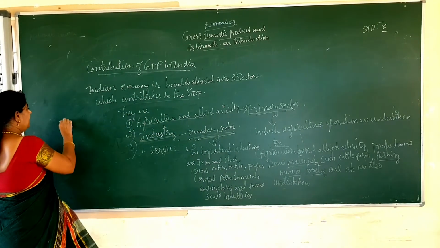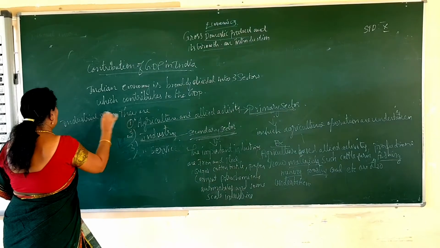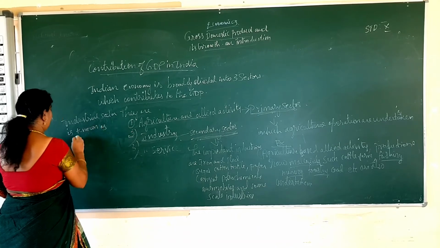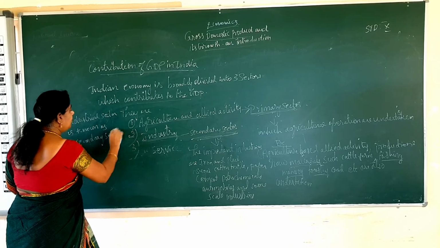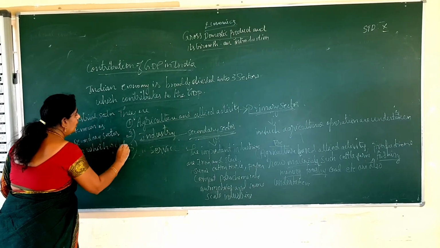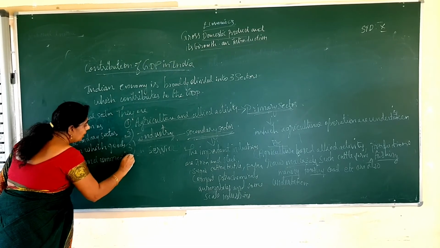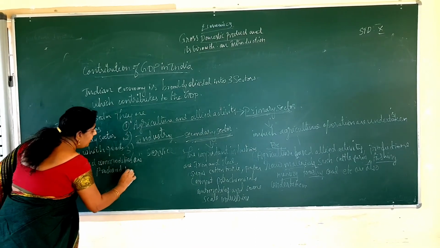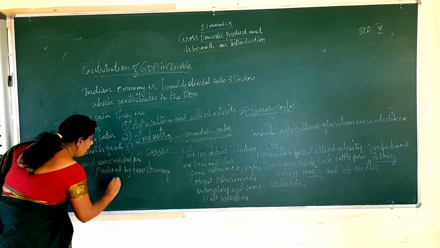So the industrial sector is known as secondary sector, in which goods and commodities are produced by transforming the raw materials.